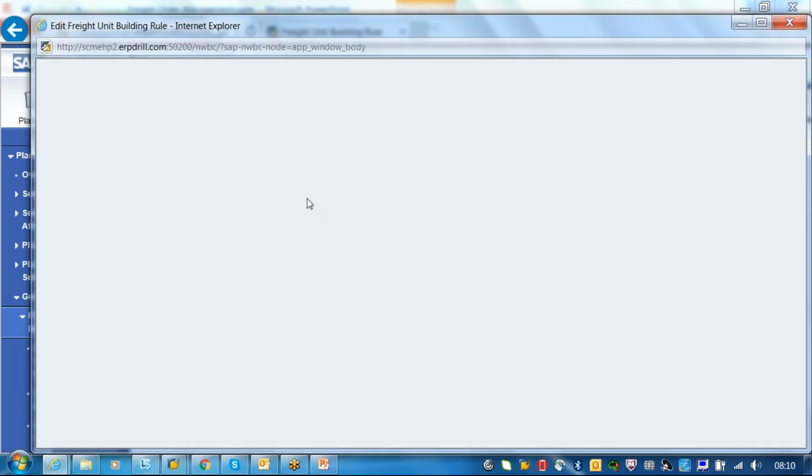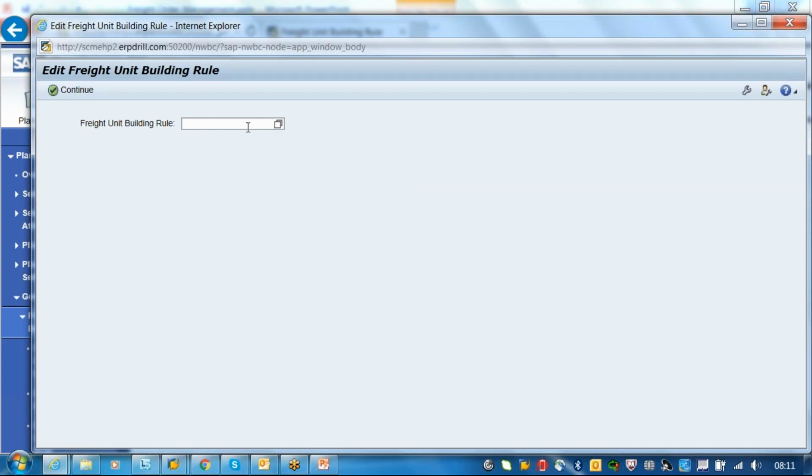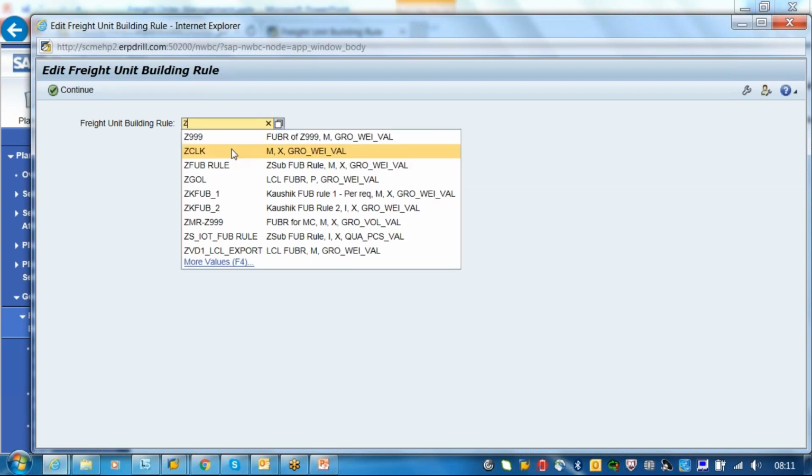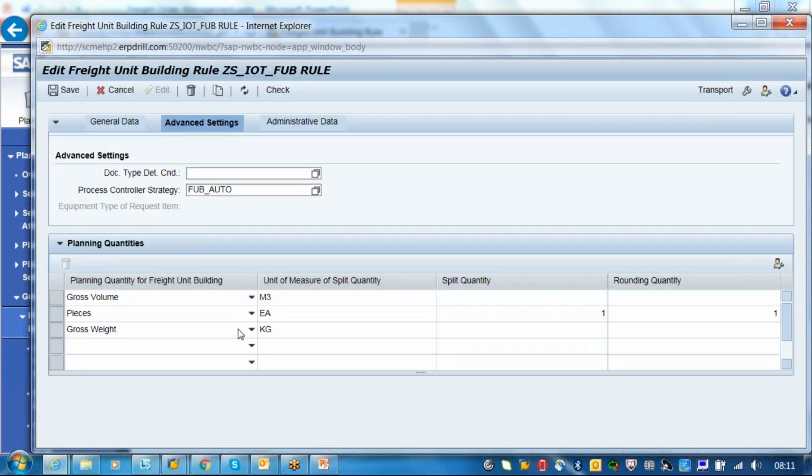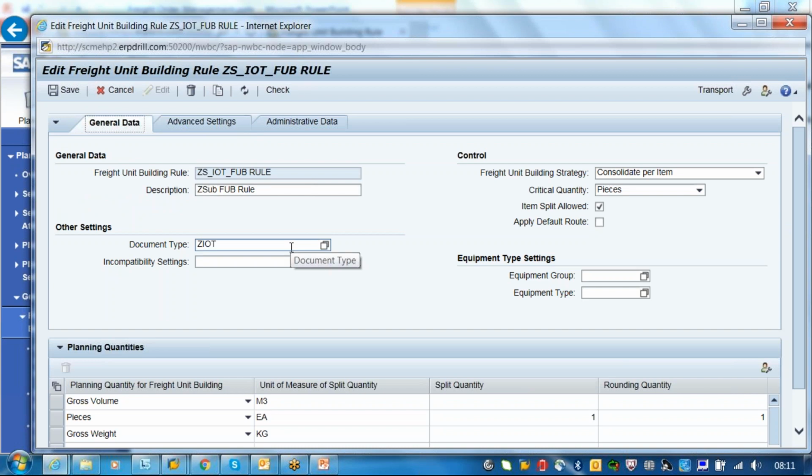Do you remember we created one freight unit building rule? In this freight unit building rule for one-step planning, this is the document type.